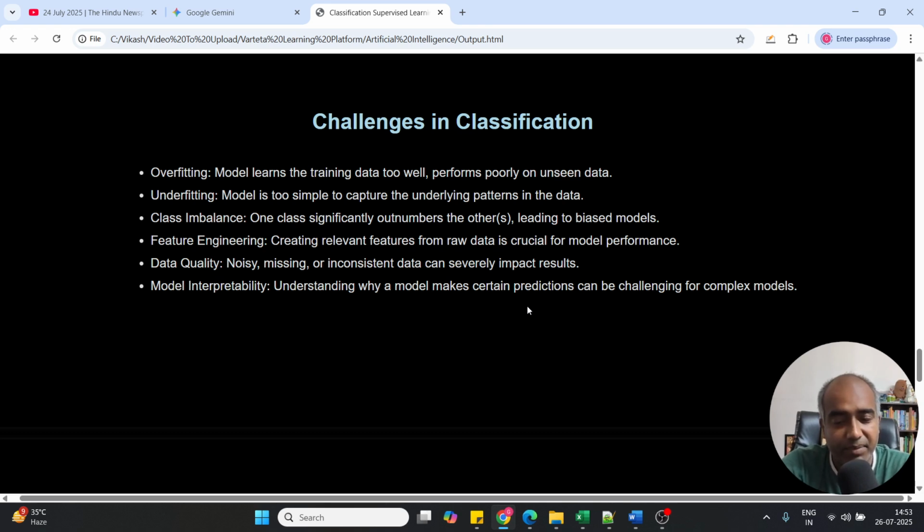Then comes the model interpretability. Understanding why a model makes certain predictions can be challenging for complex models. Explainability is one of the features of today's models, right? It means the model should be able to explain why it has given this answer, why it reached this answer, and why it did not give some other answer to you. That is known as explainability, or model interpretability. So if the model is really complex or your data engineering has been done poorly, then such models will not be that interpretable, or will not be able to do the predictions properly.